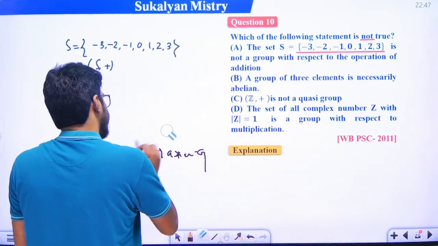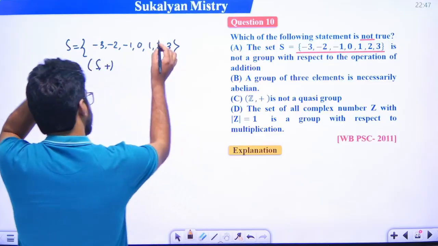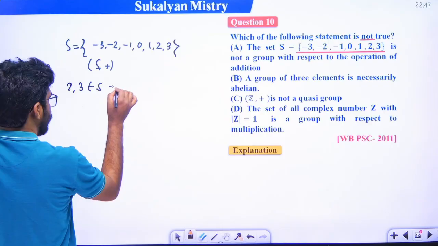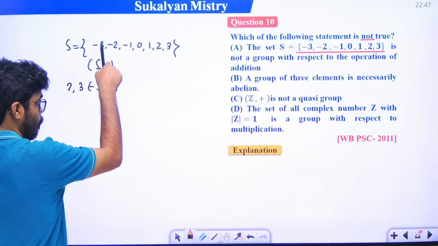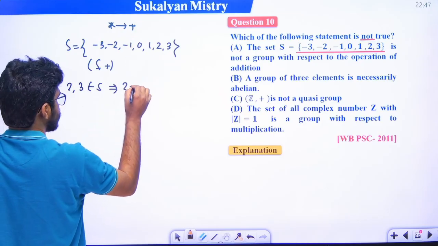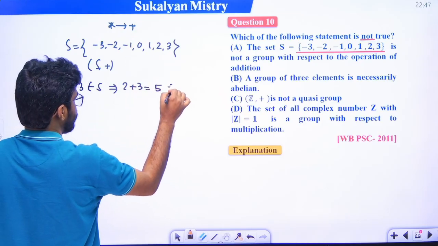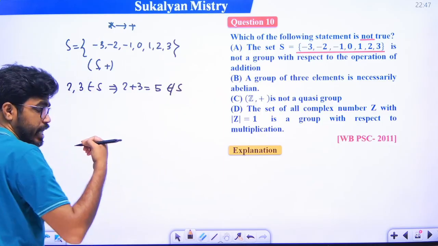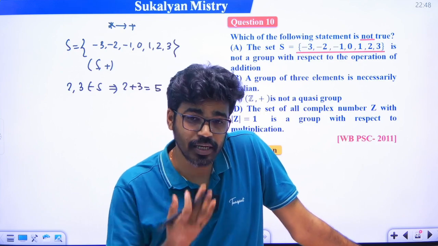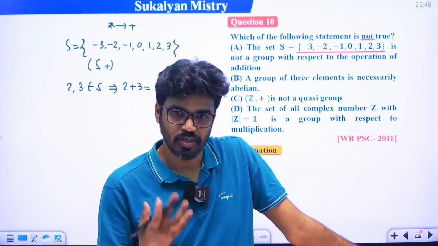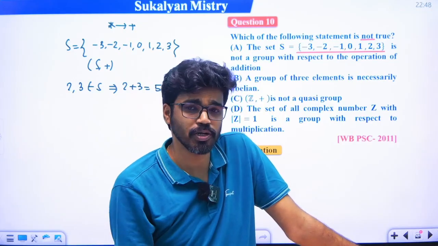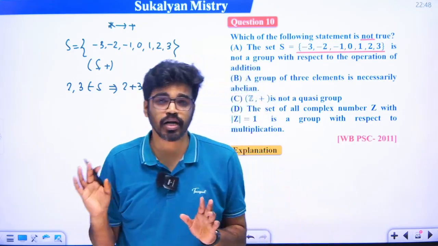So just see here, if we consider two elements, suppose we consider 2 and 3. 2 and 3 belong to S, but what is the binary operation? Here the binary operation is addition, that is 2 plus 3, that is 5. 5 does not belong to S, that is S is not closed with respect to addition, right? So closure property is not satisfied, so we conclude that this is not a group. First property satisfied করছে না, so associativity identity check করার দরকার নেই, right?